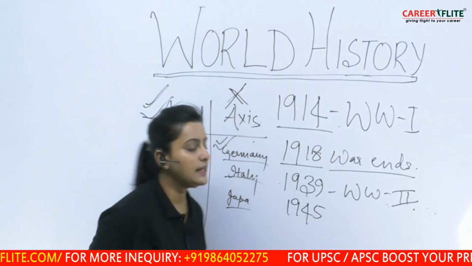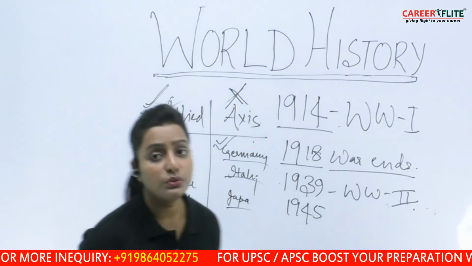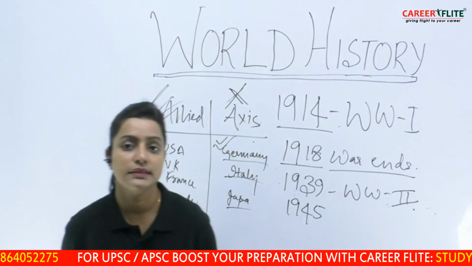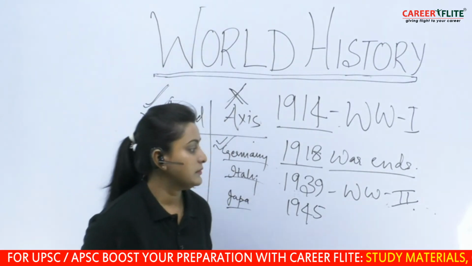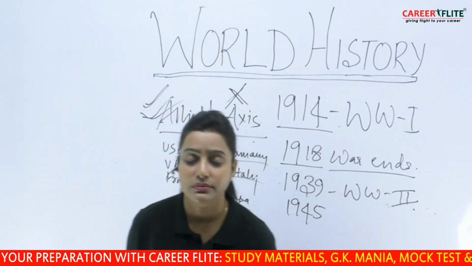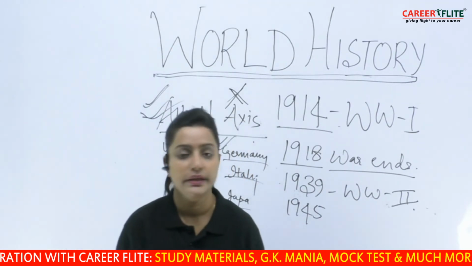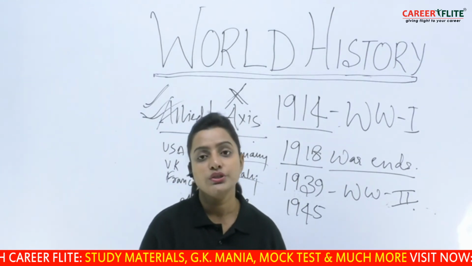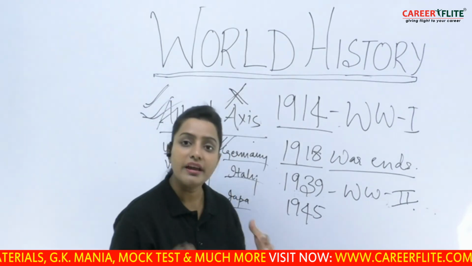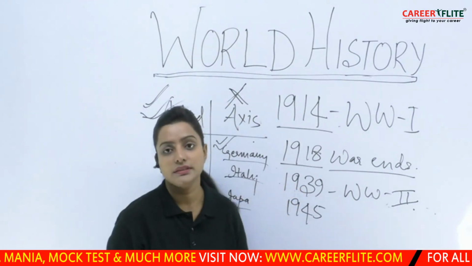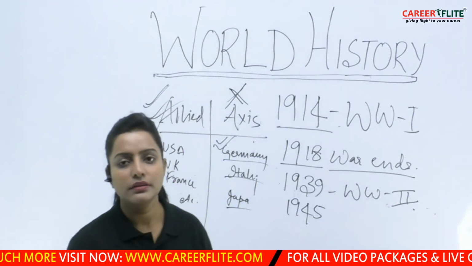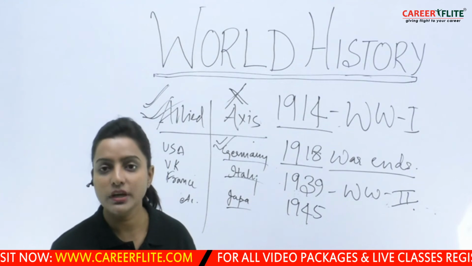Now, when the Allied powers won and the Axis again lost, the world leaders said that the destructions of the Second World War, which again cost a lot of money and a lot of life, should be finally stopped, and therefore they thought of reviving the concept of the League of Nations in a different manner, with a much more modern approach.